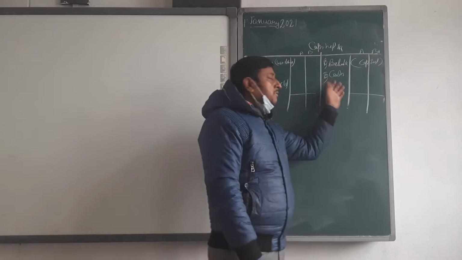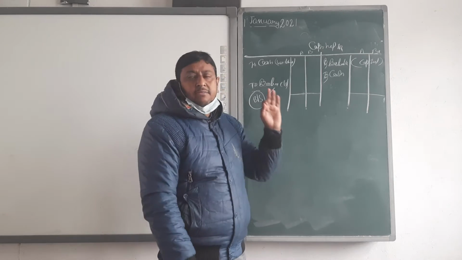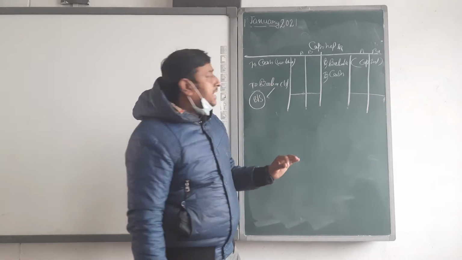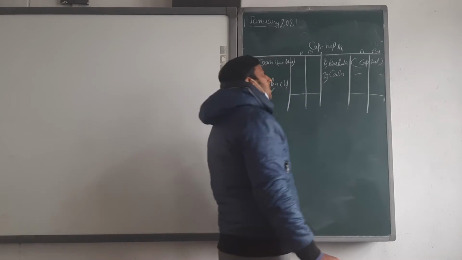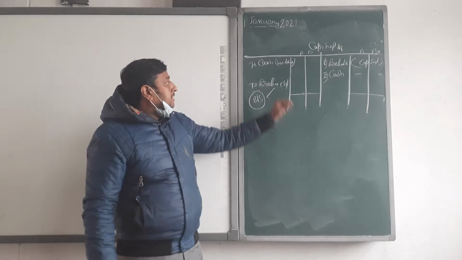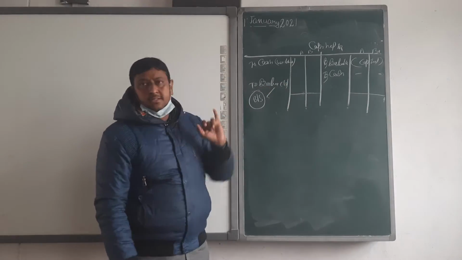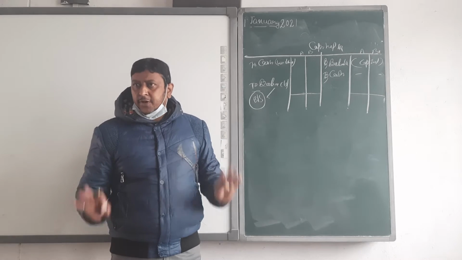Then if anyone introduces new capital or additional capital, we enter it here. If anyone withdraws or decreases his capital, to cash, and then balance. This is the capital account, because capital is fixed.